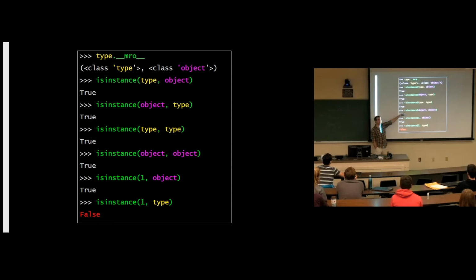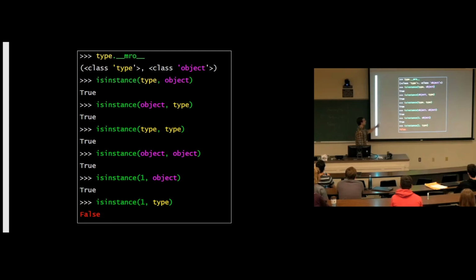Is object an instance of type? Yes, because object is a class, and all classes inherit from type. What does type.object do? Object.MRO? The MRO of object is just object. Because type is not the superclass of object. Type is the metaclass of object. Object is not the metaclass of type. It's the superclass of type. So that's why it shows up in the MRO of type, but not in the MRO of object.